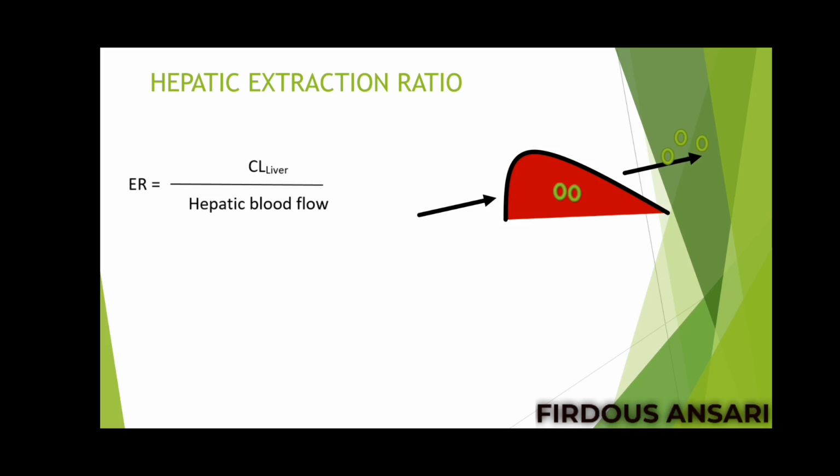So extraction ratio equals clearance in liver. How much drug is cleared from the plasma by the liver? Yes, 2 molecules, which is divided by the hepatic blood flow. Hepatic blood flow means the amount of drug presented to the liver via the artery, that is 5 molecules. So the extraction ratio you can write here is 2 divided by 5. Whatever amount you get, that amount of drug is prevented by the liver from being absorbed into the blood circulation. So that is hepatic extraction ratio.